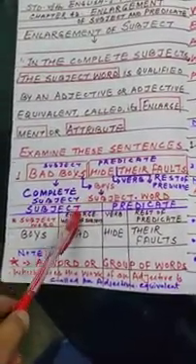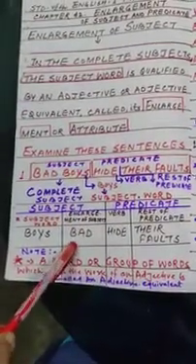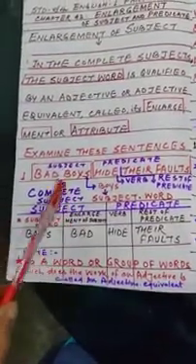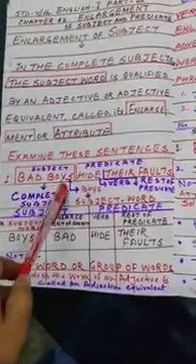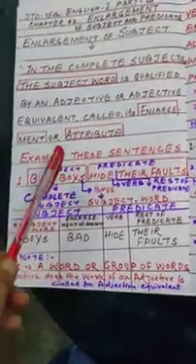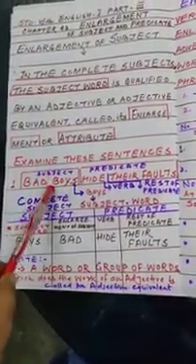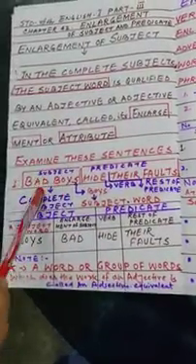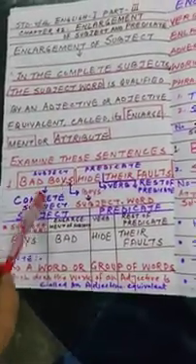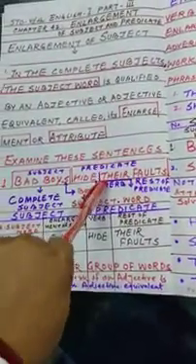Let's revise once more. What is a sentence? A group of words that makes complete sense is called a sentence. Here you can see: Bad boys hide their faults. And what is subject and predicate? In a sentence, the person, place, thing or idea we speak about is known as the subject, and what we say about the subject in a sentence is known as the predicate.